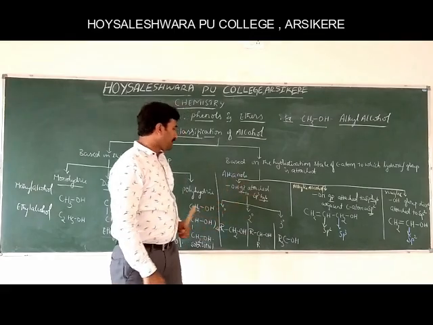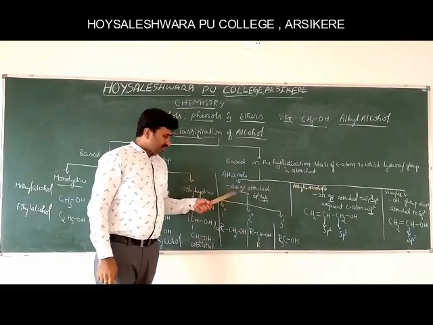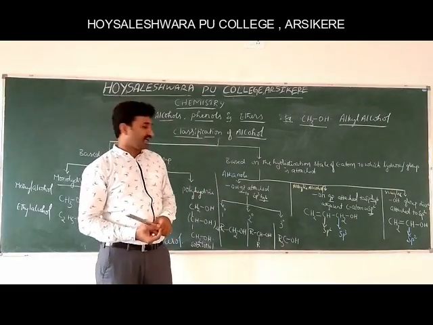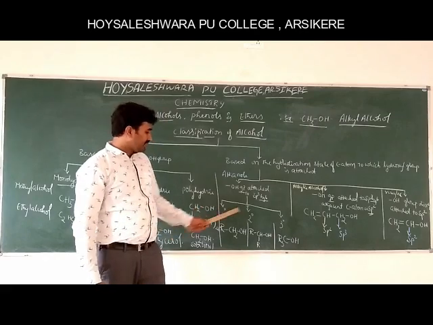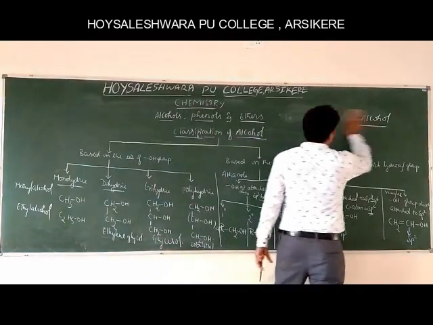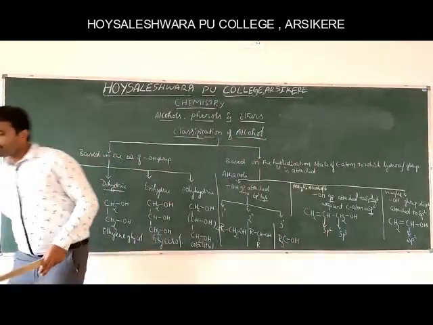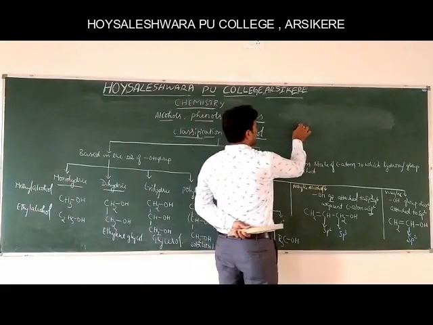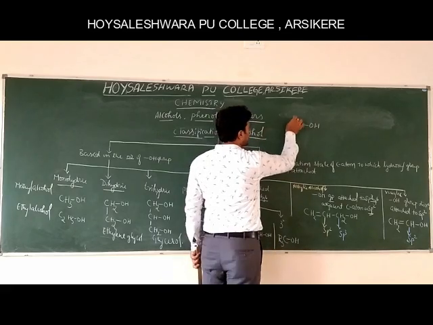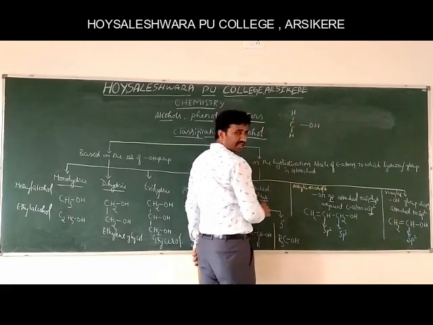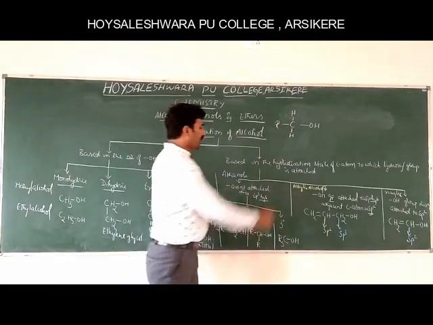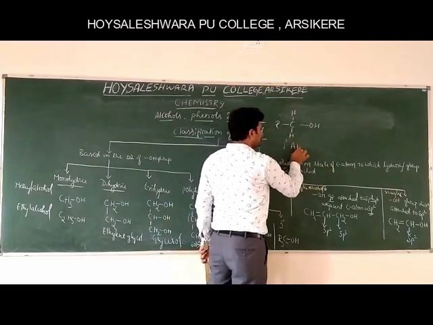So this is it. Again, in this classification, based on the nature of the carbon atom, it is further classified into primary, secondary and tertiary. Let's see what is primary, secondary and tertiary. Primary means the hydroxyl group is attached to the carbon atom containing two hydrogens and one R group. Those are called primary alcohols.